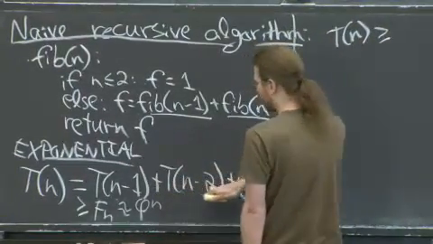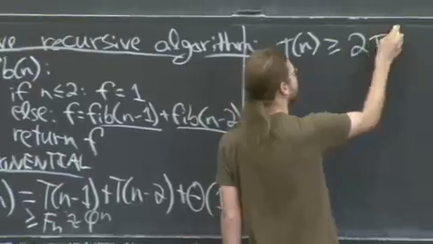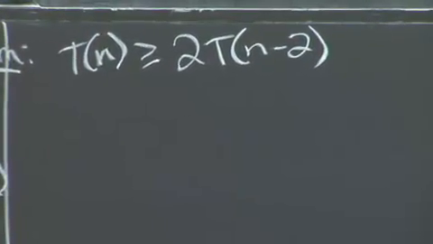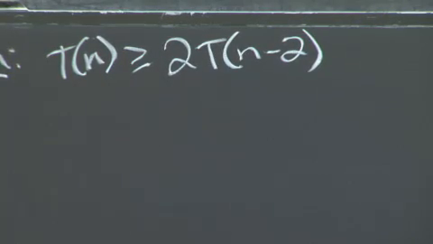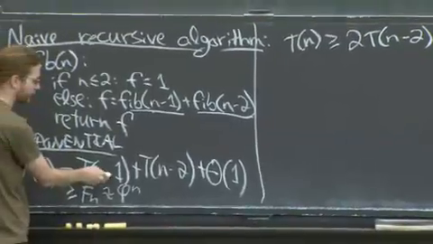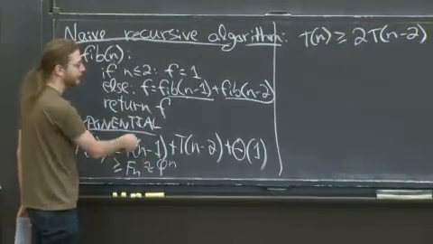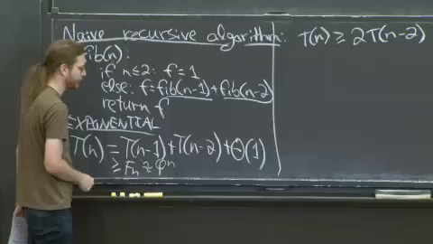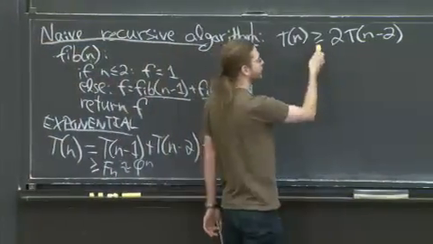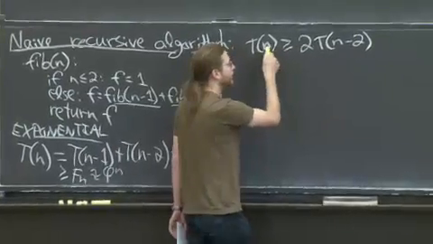say, oh, well, that's at least 2 times T of n minus 2. Because it's going to be monotone. The bigger n is, the more work you have to do. Because to do the nth thing, you have to do the n minus first thing. So we could just reduce T of n minus 1 to T of n minus 2. That will give us a lower bound. And now this is sort of an easy thing. You see that you're multiplying by 2 each time.